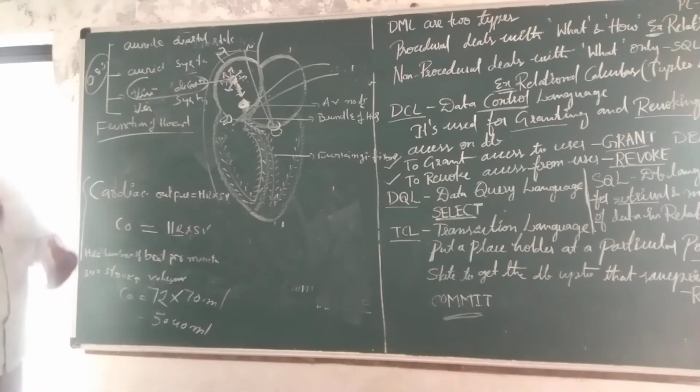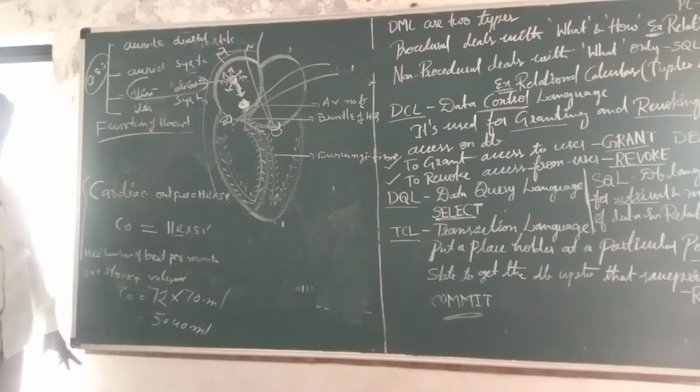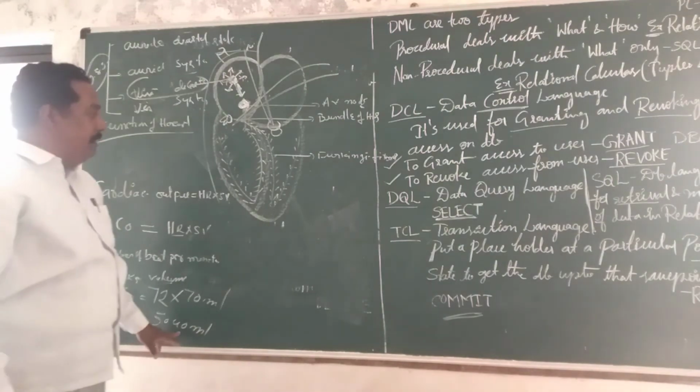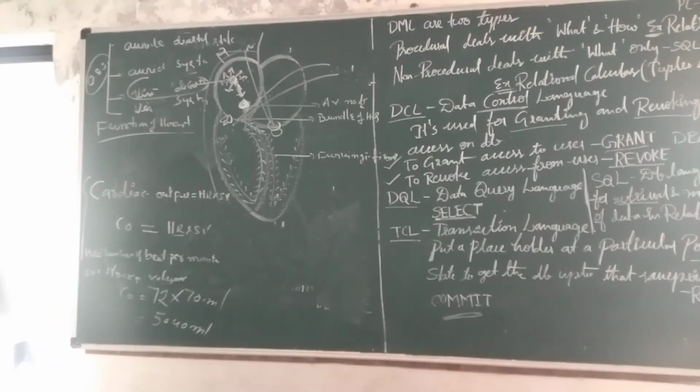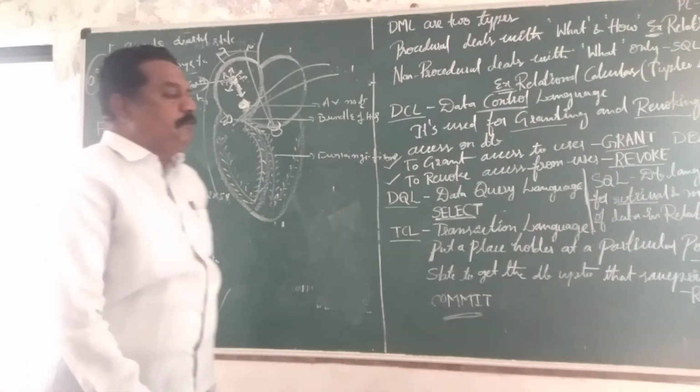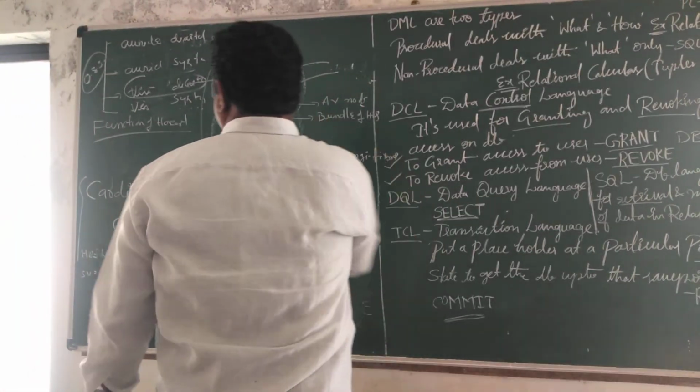SV means how much blood comes out of the heart per beat. So HR times SV is 72 beats times 70 ml, which is about 5,040 ml of blood per minute. So it is very fast, not slow. Approximately 5 liters of blood comes out of the heart per minute. It is called cardiac output.